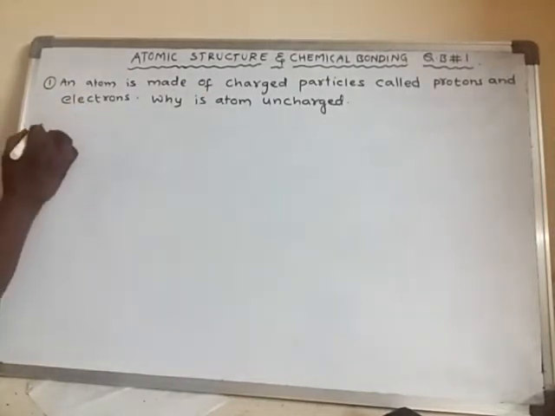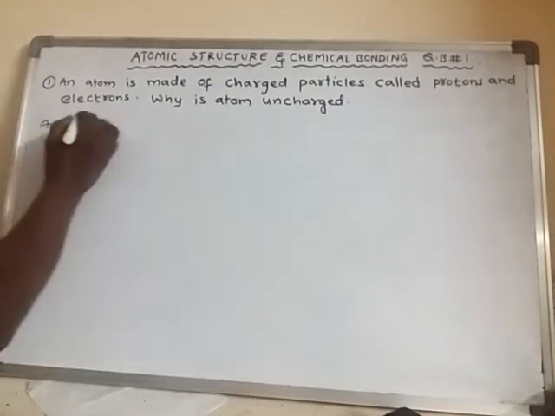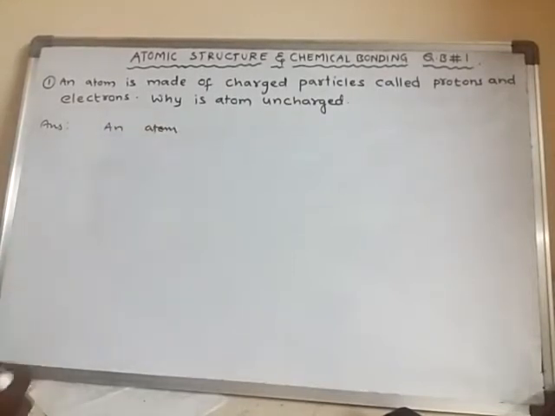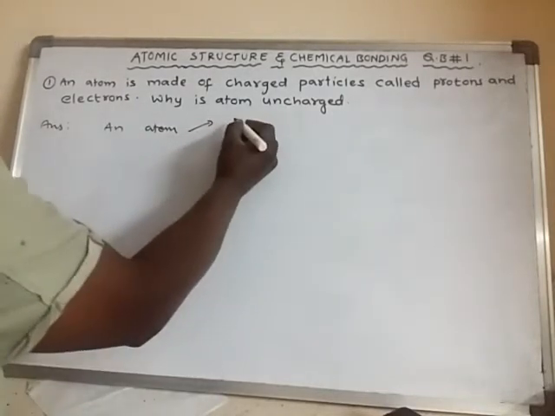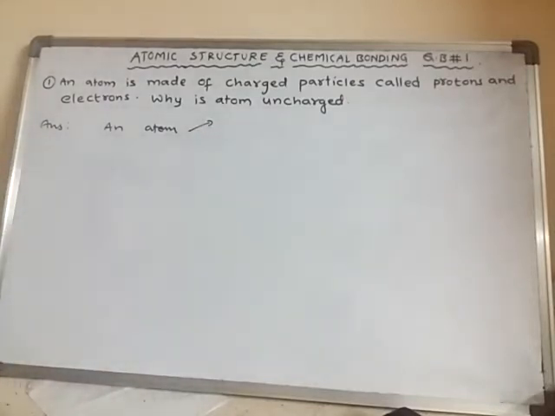See how to answer such question? Simple. Actually, an atom contains equal number of protons and electrons.